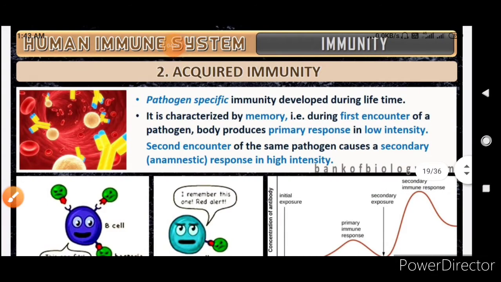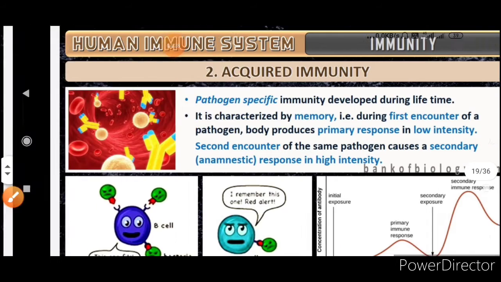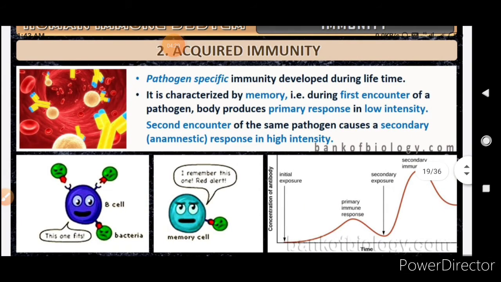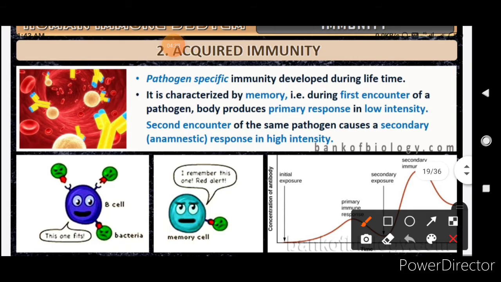Now comes the acquired immunity. Acquired immunity is the pathogen specific immunity developed during the lifetime. It is characterized by memory. During the first encounter of a pathogen, the body produces a primary response in low intensity, and when the second encounter comes, the same pathogen causes a secondary anamnestic response, that is in high intensity.